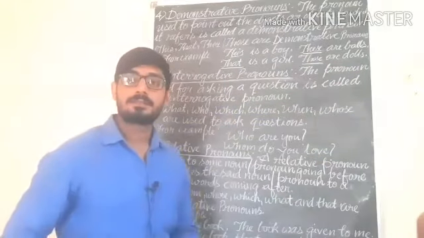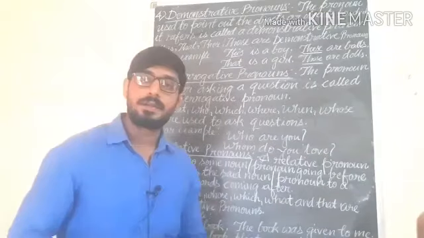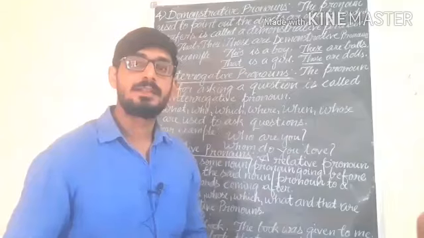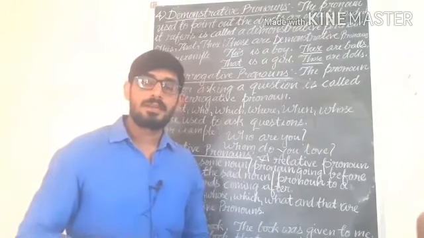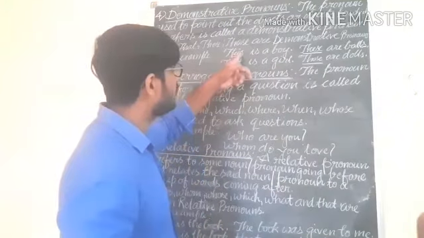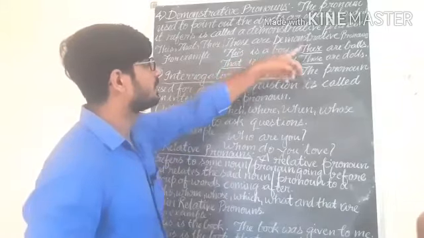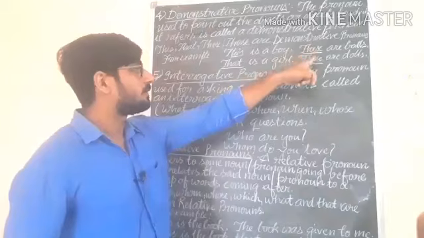And in the previous class we studied that the word which denotes nearness will be changed into the word and phrases that will express distance. So this is used for nearness and that for distance, these for nearness and those for distance.